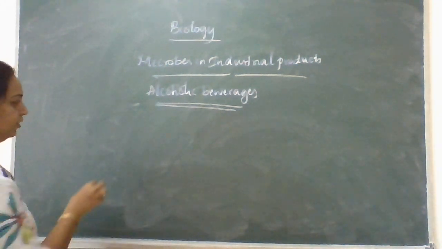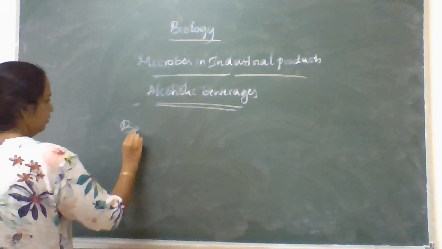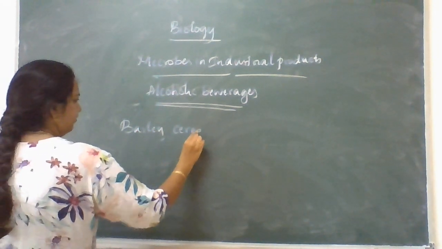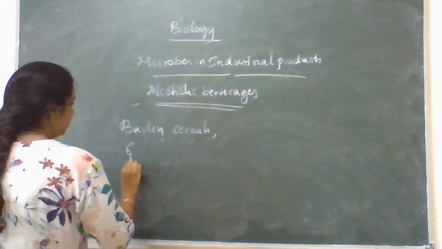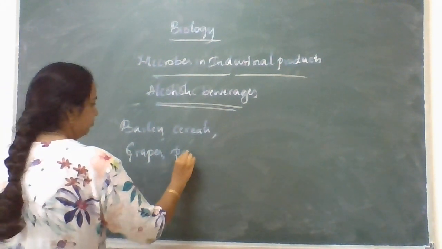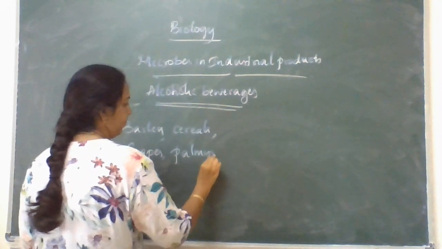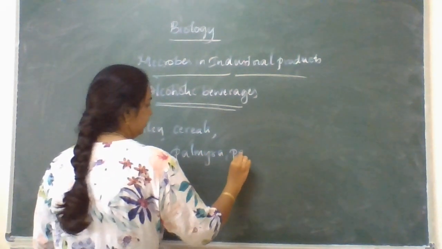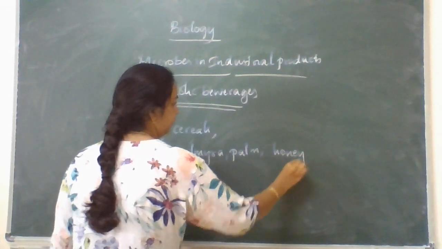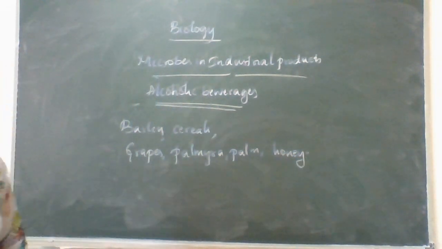That is the barley, different types of cereals, the grapes, palmyra palm, honey. These are the substrates they are going to use.